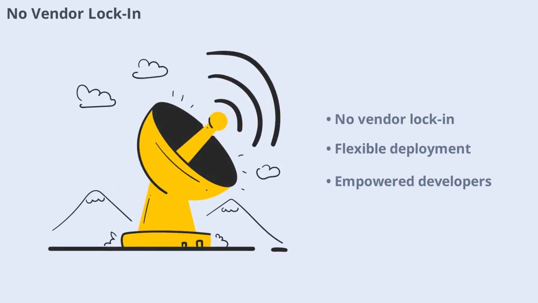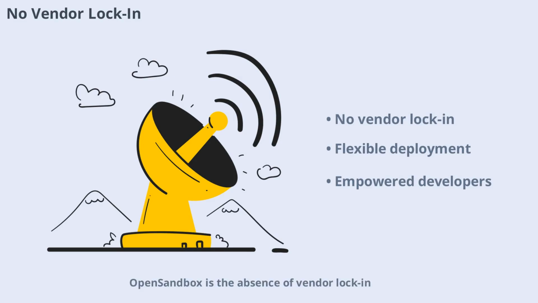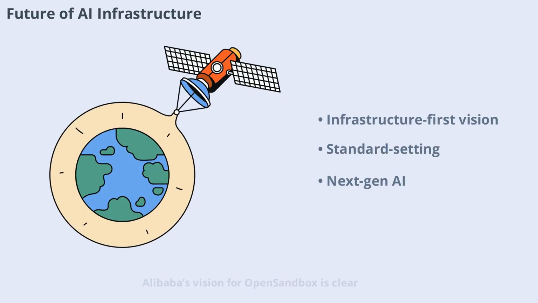One of the biggest advantages of Open Sandbox is the absence of vendor lock-in. You can run it on your laptop or in the cloud, and you're free to modify and adapt it as needed. This flexibility empowers developers and companies to build solutions that fit their unique needs without being tied to a single provider. Alibaba's vision for Open Sandbox is clear. The future of AI is not just about smarter models, but about safer, scalable infrastructure. By providing a free open-source platform, Alibaba is helping set the standard for how AI agents should be deployed and managed. This infrastructure-first approach is shaping the next generation of AI applications.